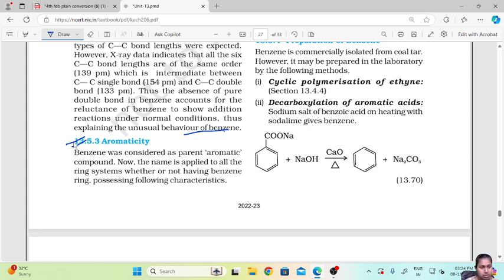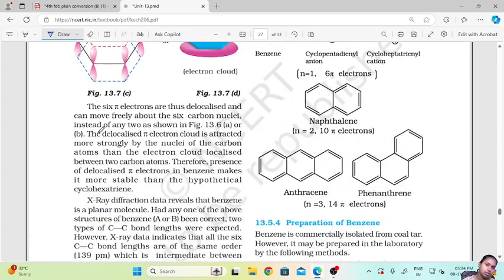Next is aromaticity. Benzene is considered the parent aromatic compound. The name is applied to all ring systems, whether or not they have a benzene ring, possessing the following characteristics.